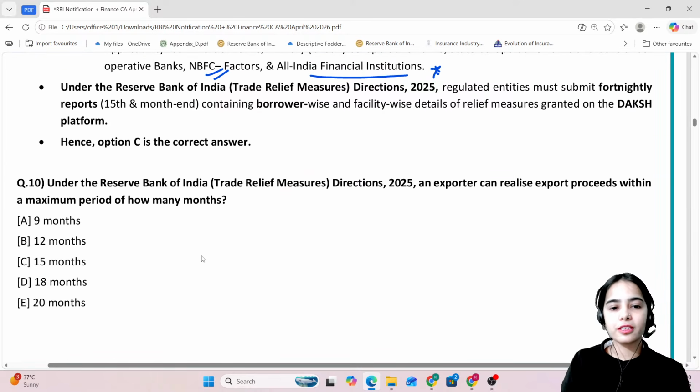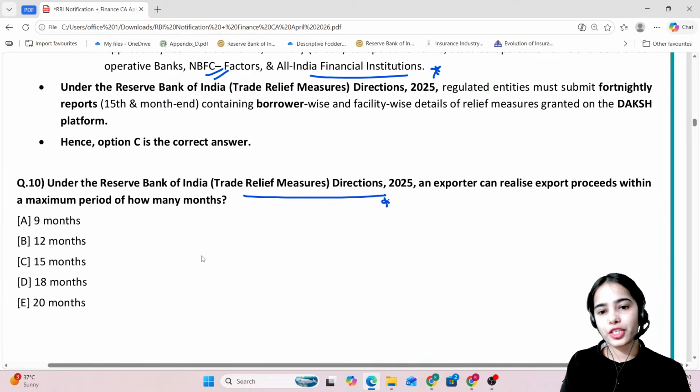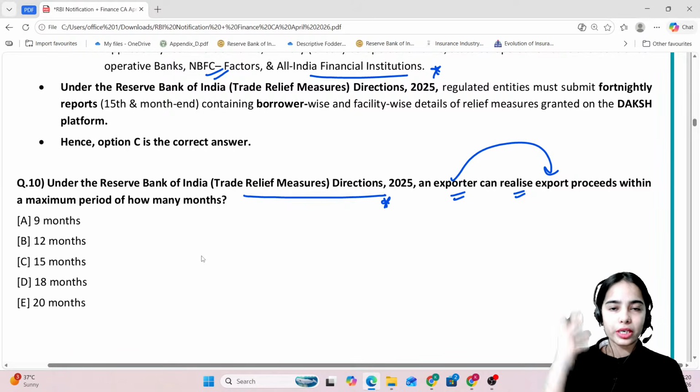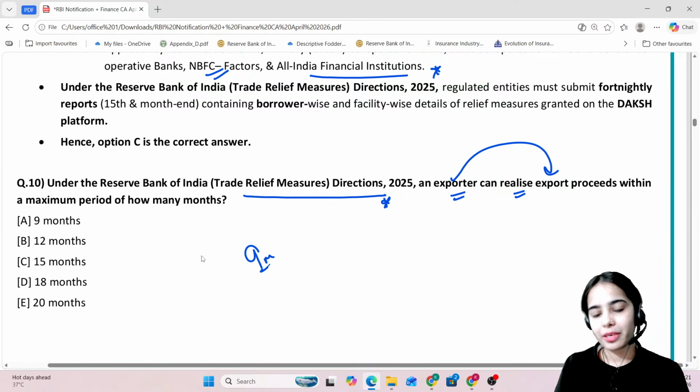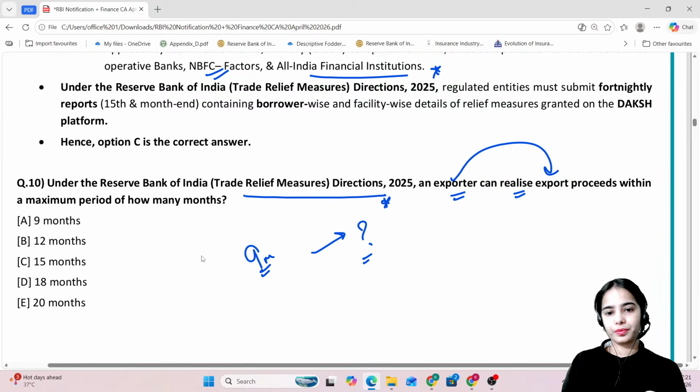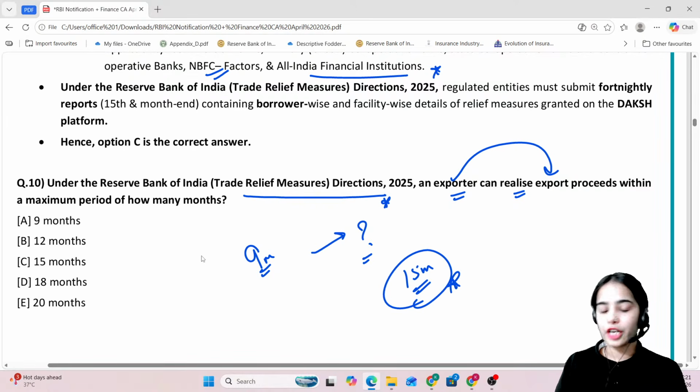Now, under the Reserve Bank of India Trade Relief Measures Directions 2025, an exporter can realize export proceeds or take the export proceeds within a maximum period of how many months? So the timeline was increased from 9 months to what? 15 months. Very good, Abhi. Very good, Kashish. Correct. 15 months.